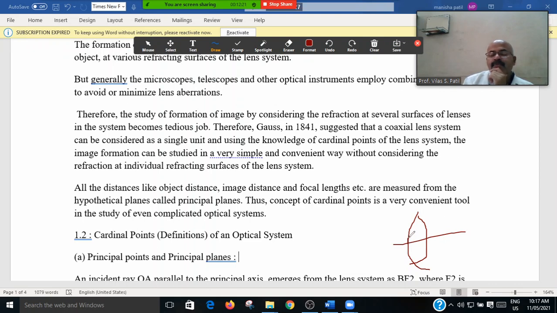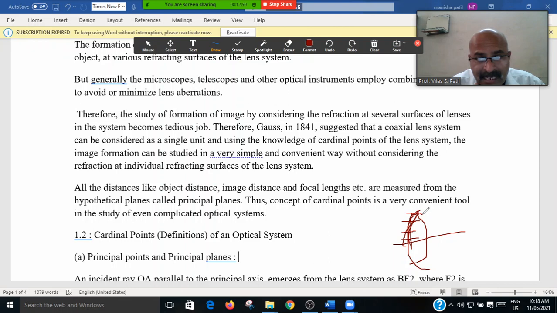From this edge, if we go toward this edge, the curvature is increasing, and here the curvature is increasing, and as the curvature increases, the spherical aberration goes on increasing.